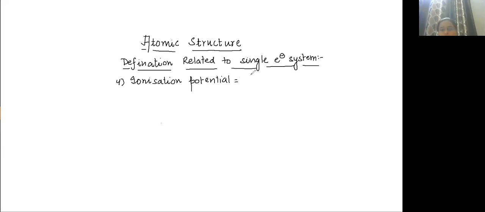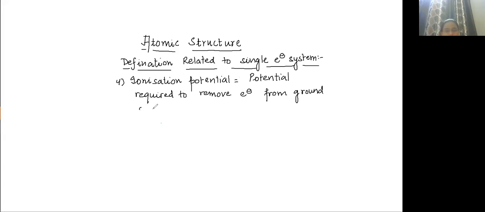Ionization potential means the potential required to remove an electron from ground state to infinity.